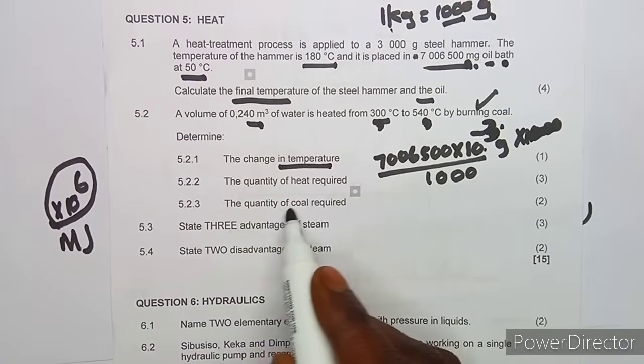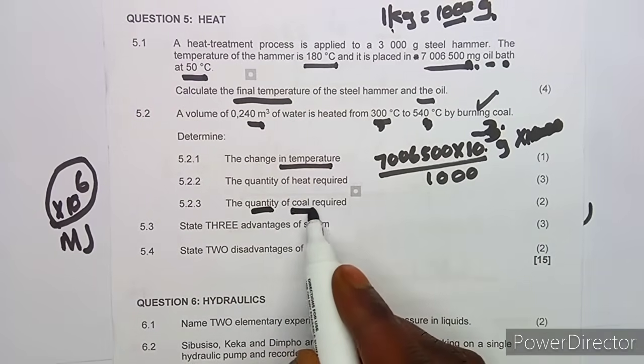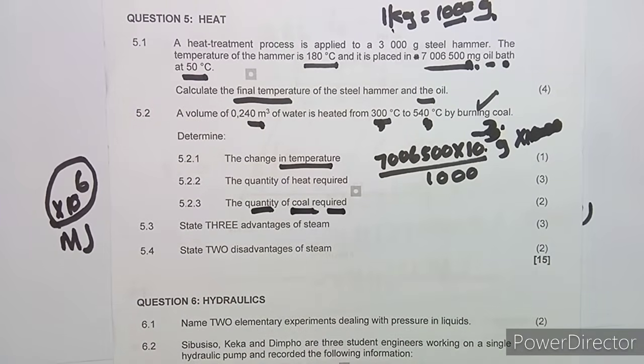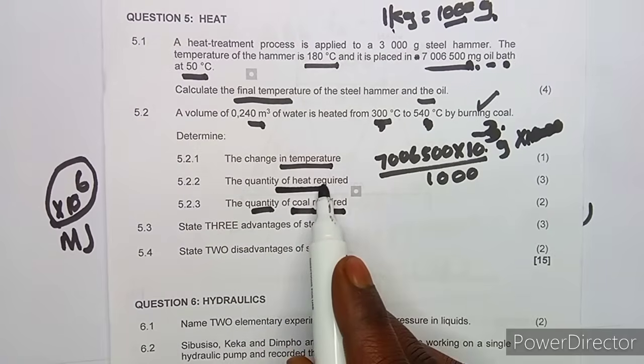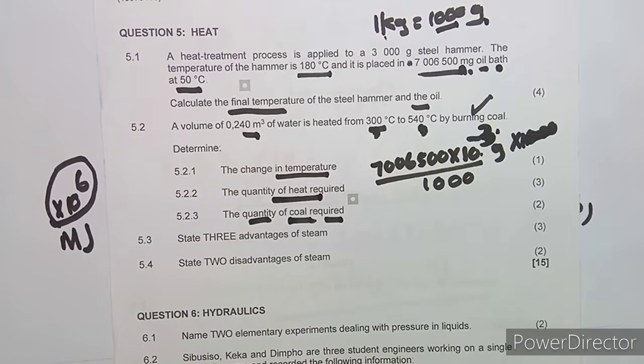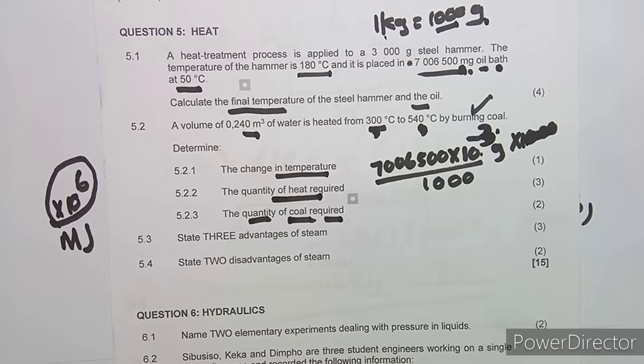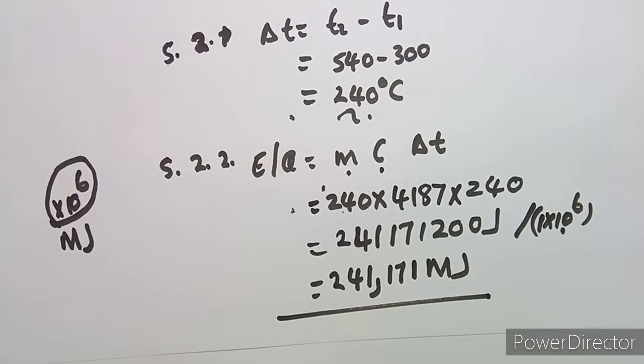On 5.23 we now need the quantity of coal required. Take note, the previous one was the quantity of heat, but now this is the quantity of coal, which is the mass. So we're going to calculate the mass there.